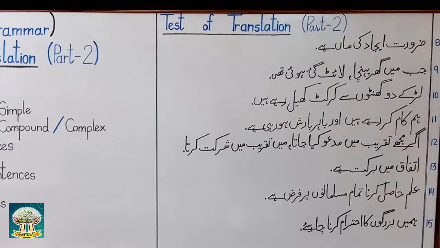Students, here in this sentence you have either a compound or a complex sentence. You have to identify the tense in each clause. "Jab main ghar pahuncha", which tense is it? "Light gayi hui thi", which tense is this? As I told you, whenever 2 actions took place in the past, the first action which took place belongs to past perfect and the second action belongs to past simple. So here there are 2 actions happening in the past. Number 1, I reached home. Number 2, the light had gone.